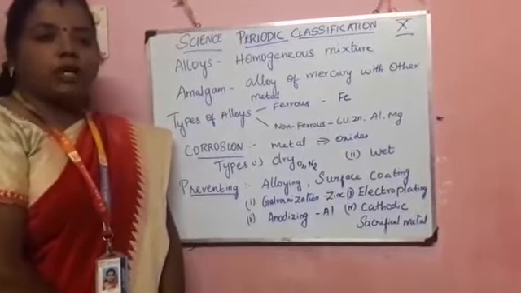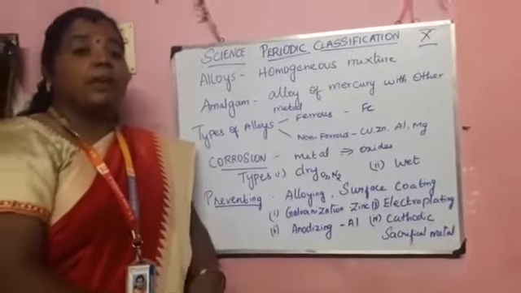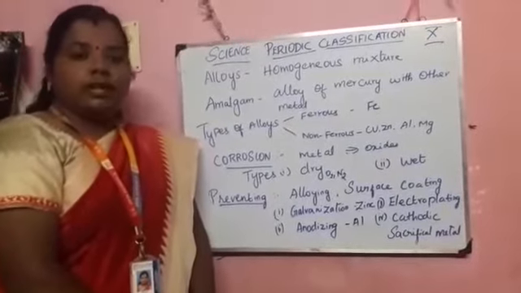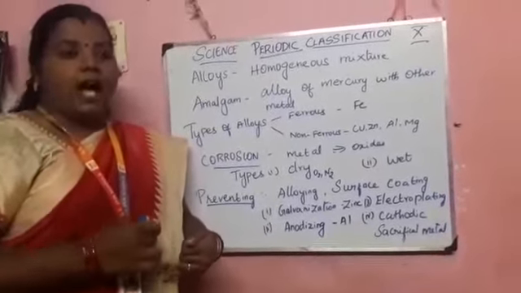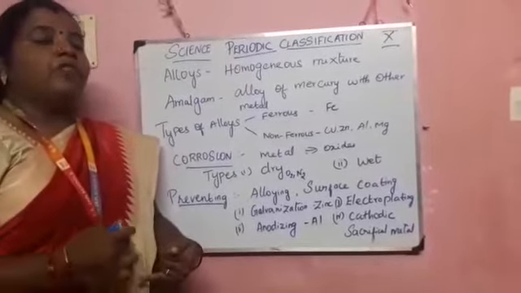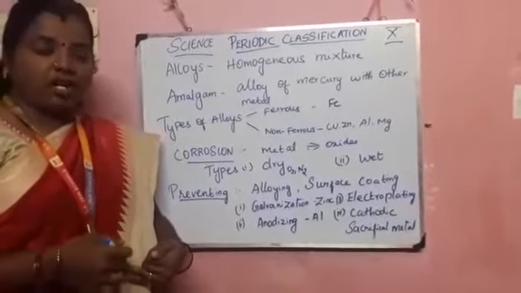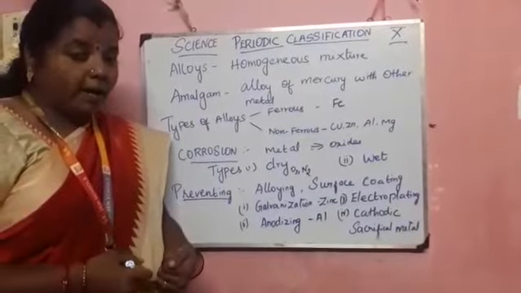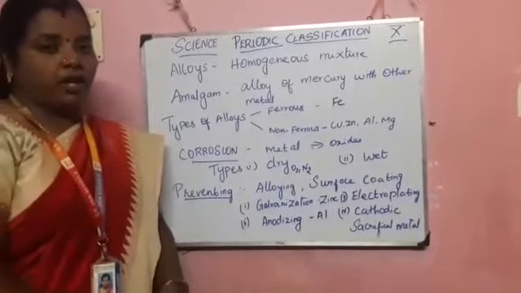And in the second video, we saw the important term metallurgy, which is extracting a metal from its ore. We saw three important metals: first aluminium, then iron, as well as copper. Aluminium is extracted from bauxite, copper is extracted from copper pyrite, and iron is extracted from hematite. These are all we saw in the last video.